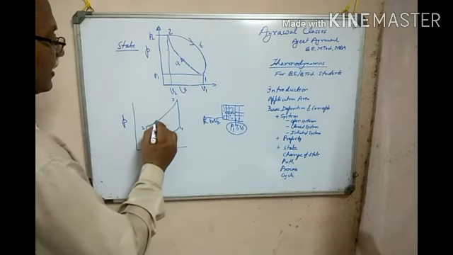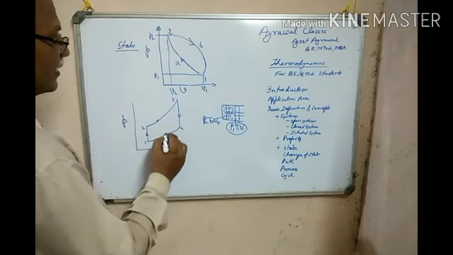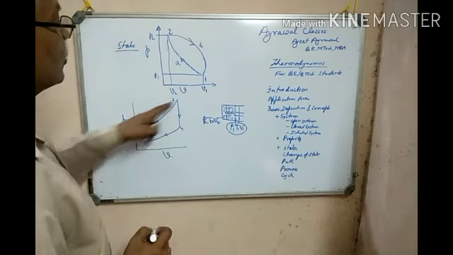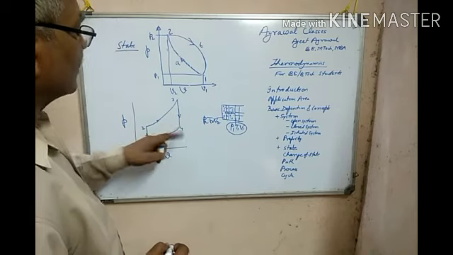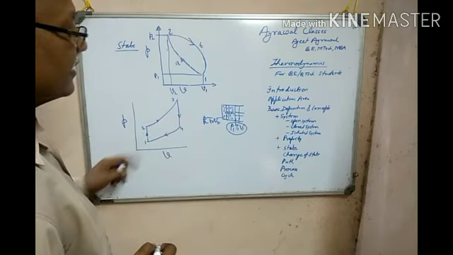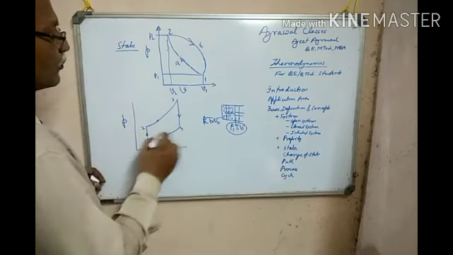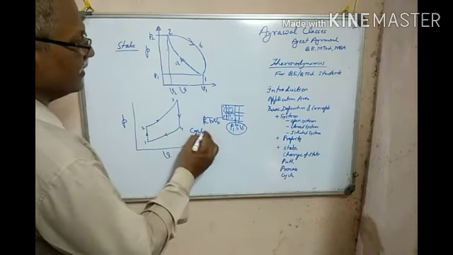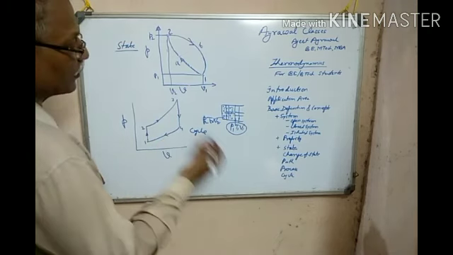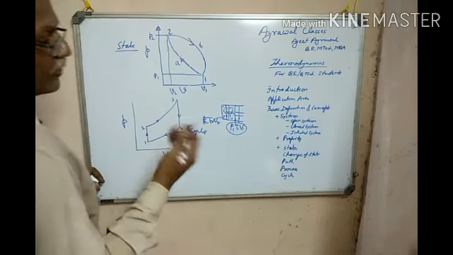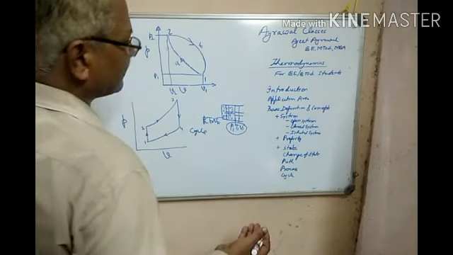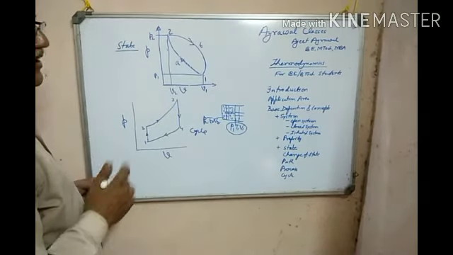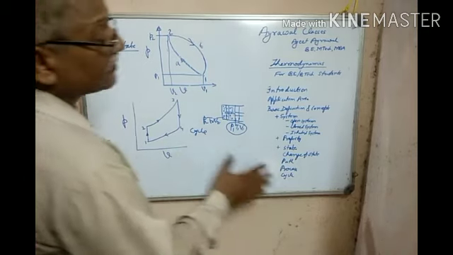So here this is completing a cycle: 1 to 2 is one process, 2 to 3 another process, 3 to 4 another process and 4 to 1 is another process. So these 4 processes make a cycle. Somewhere you may find 5 processes making a cycle, somewhere 3 processes, or somewhere only 2 processes making a cycle. So that is the cycle.